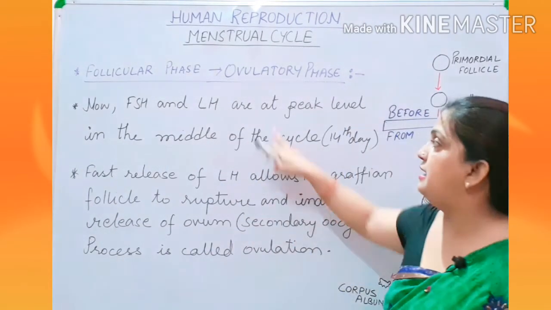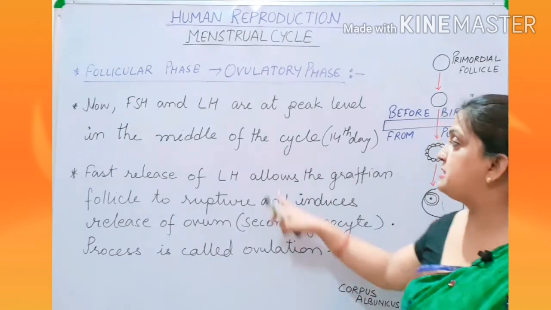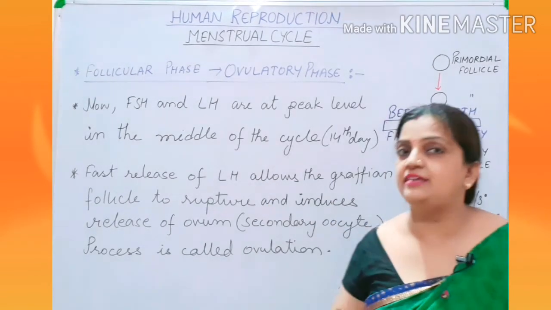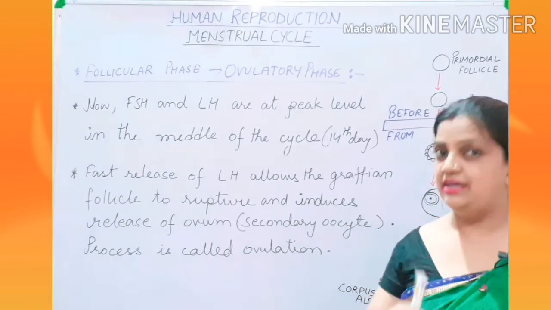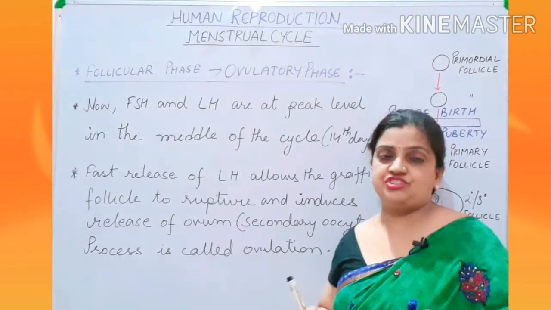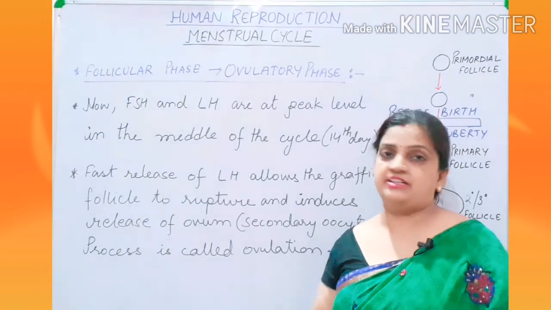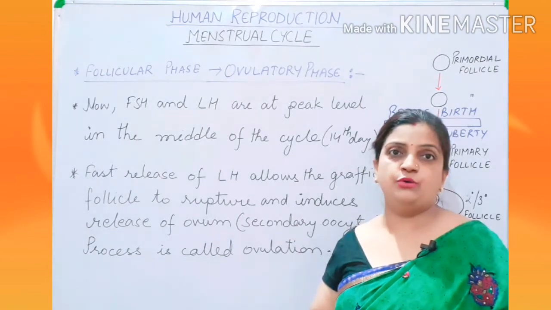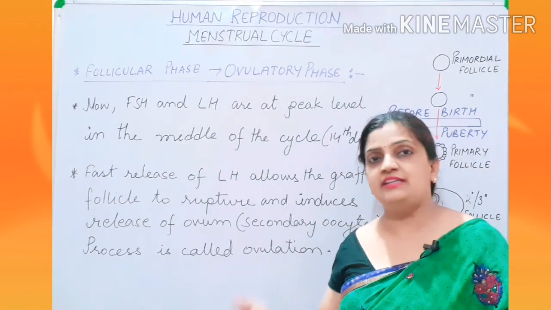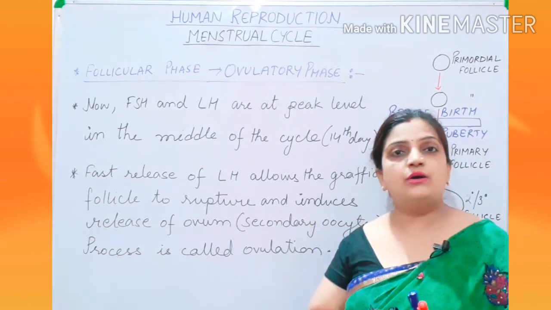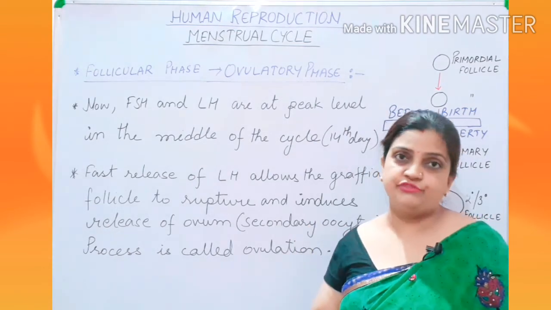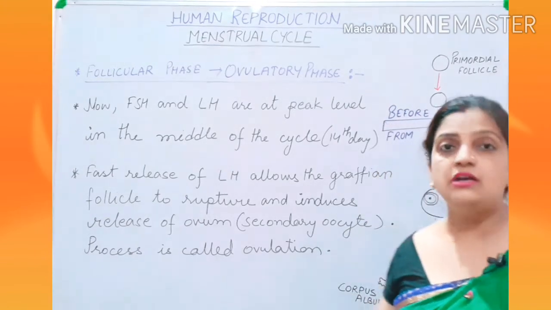And what does this LH help with? It helps in rupturing the Graafian follicle, as I have discussed before. When LH, the luteinizing hormone secreted by the anterior pituitary lobe, is released, the secondary oocyte comes out from the Graafian follicle, and this process is called ovulation.